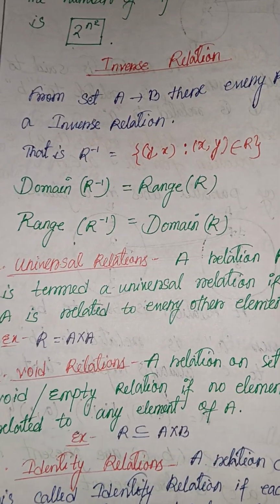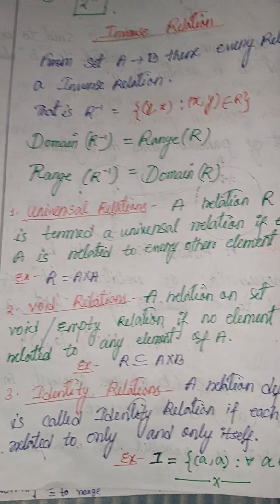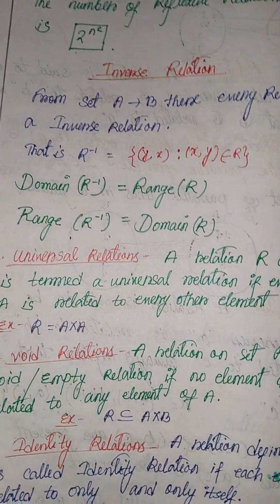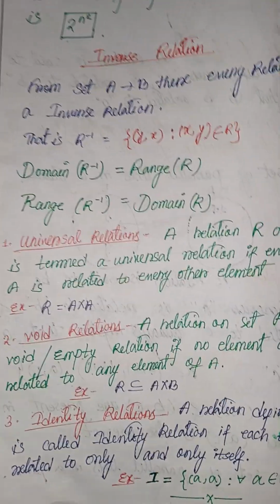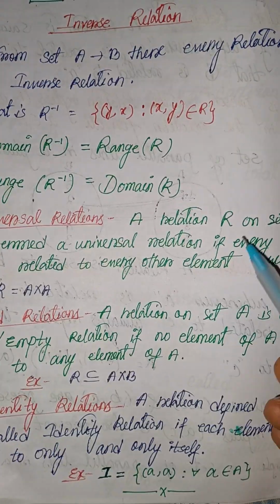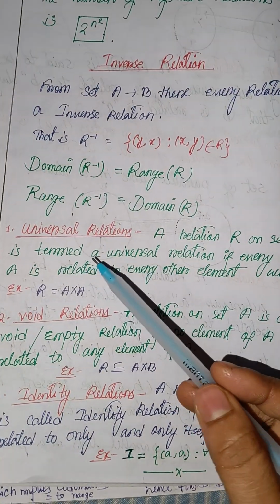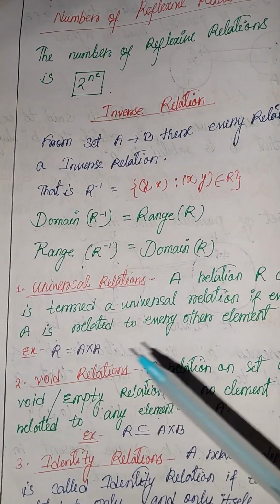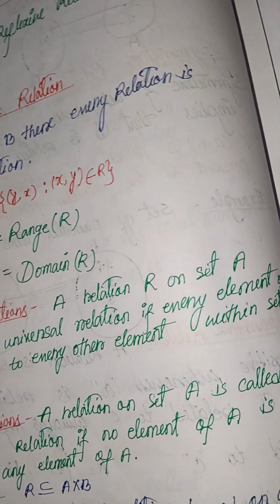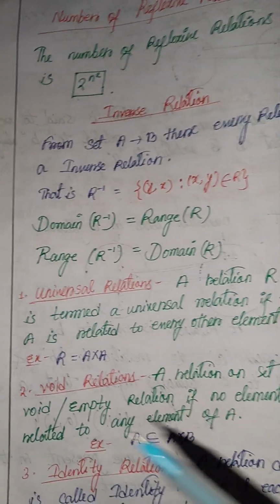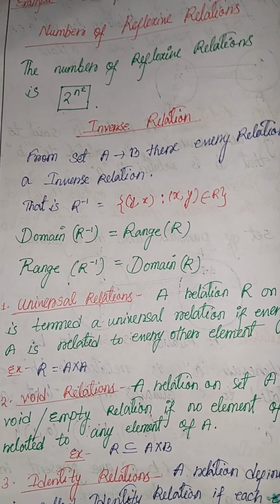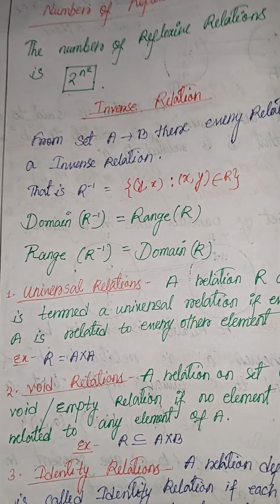Next, universal relation, void relation and identity relation. These are the 3 most important relation definitions. As easy as always, a relation R on set A is termed a universal relation if every element of A is related to every other element within set A. Example: R = A × A. So the universal relation definition is that easy.